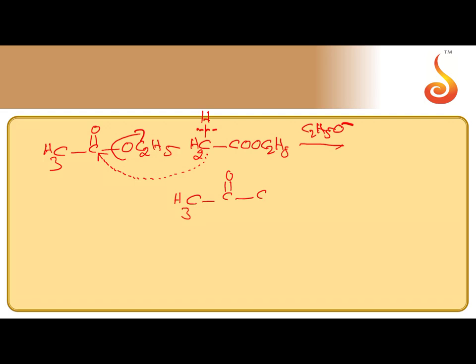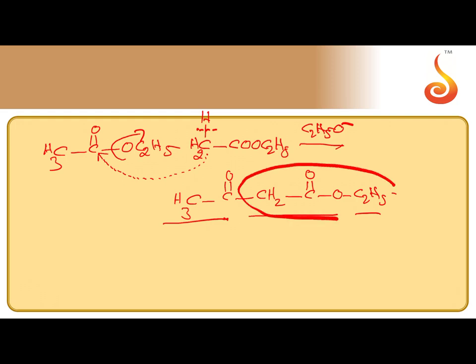Then we can get CH3COCH2COOC2H5. This is acetic ester. Aceto group is the substituent. The parent compound is ester. This is parent compound ester. Ethyl acetoacetate.